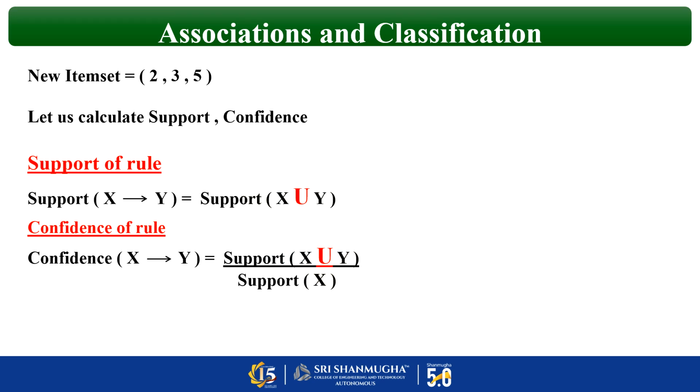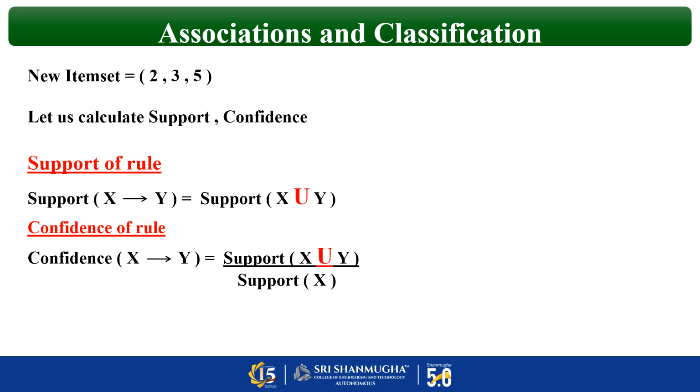Okay. And now if we have to calculate the confidence. What is confidence? Support of x union y divided by support of x. So what is support of x here? X is what? 2, 3. For 2, 3, you have to refer to the second table because there only we have combinations, ordered pairs. Do you remember ordered pairs? Yes. So when you refer to 2, 3 in that table, the value will be 2. So 2 by 2 is what? 100. This is how you have to frame the association rule.